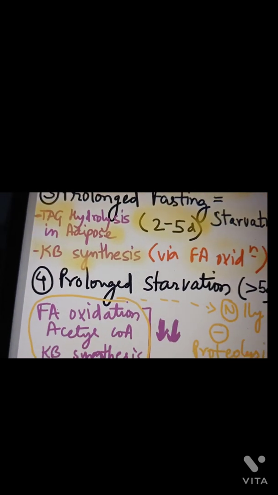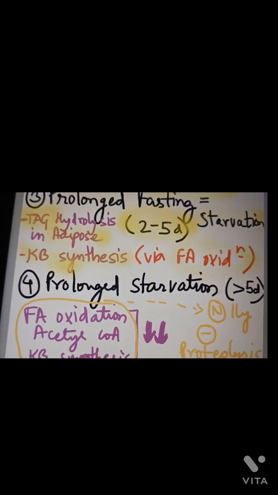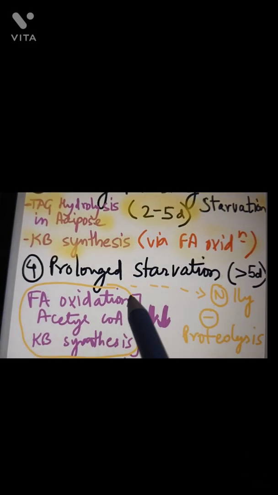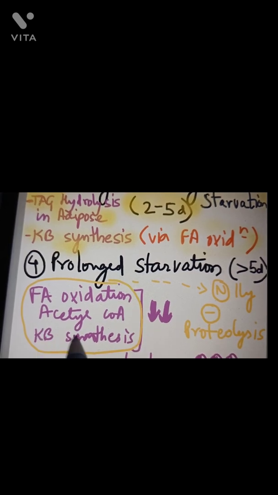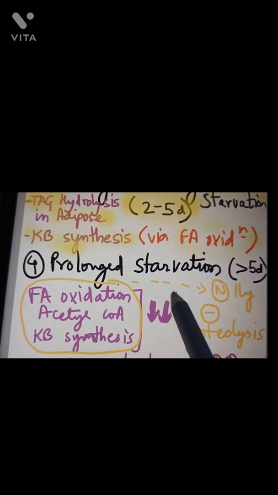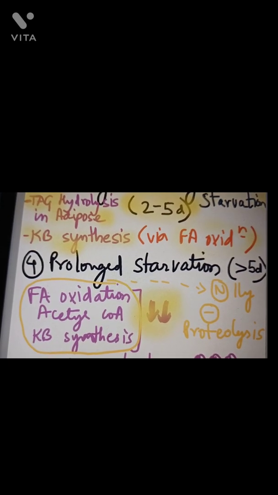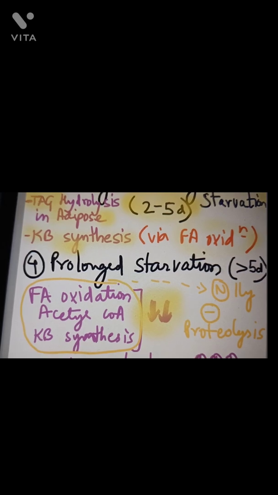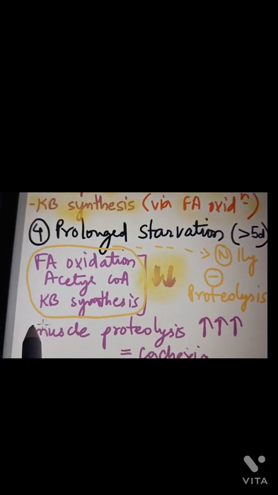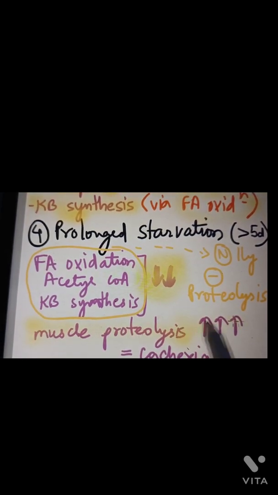Next, we have the prolonged starvation, which occurs after more than 5 days. In prolonged starvation, it's important to note that all the pathways, that is fatty acid oxidation, the levels of acetyl coenzyme A, ketone body synthesis, all these pathways tend to decrease in prolonged starvation due to exhaustion of the substrates. And what increases is muscle proteolysis. It is increased, leading to cachexia.